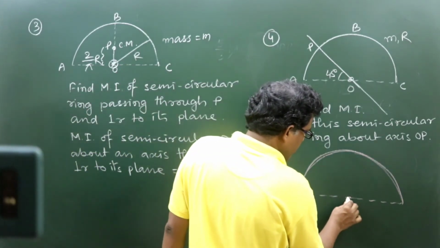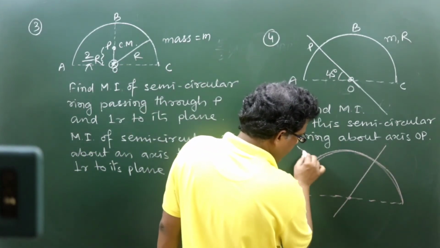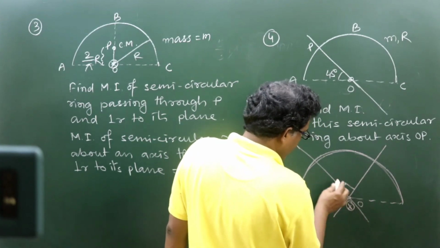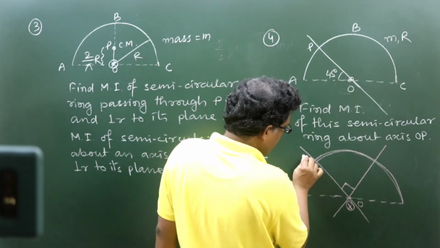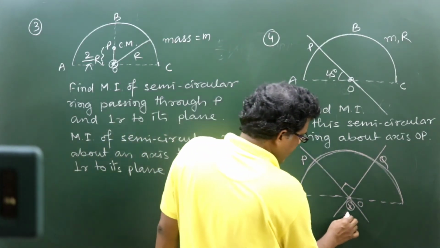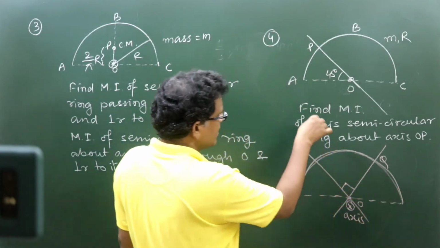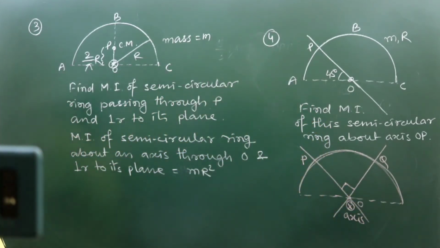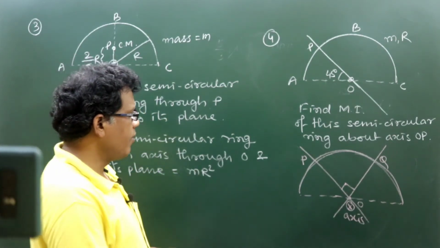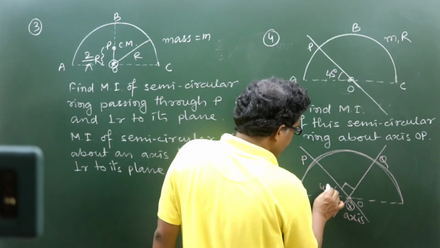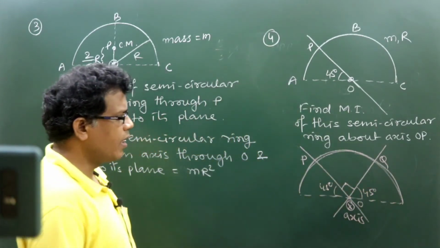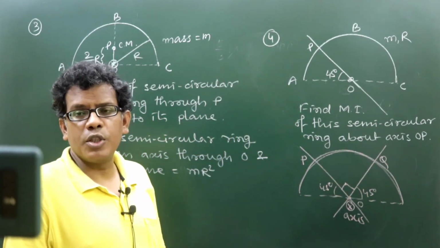So at the cross section we can definitely apply the perpendicular axis theorem with one line passing through O perpendicular to the plane. As OP is one line, I can take another line OQ, and there is another line through O which is the axis. Can't these be three mutually perpendicular lines? Since theta is 45 degrees, the other angle will also be 45 degrees, so OP and OQ will be symmetrical positions of two axes.